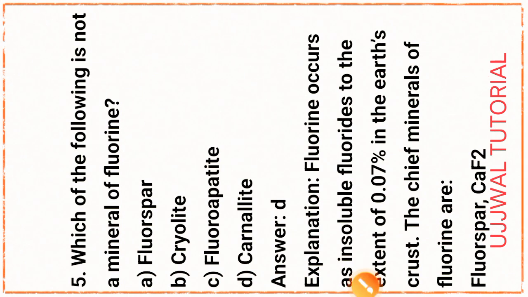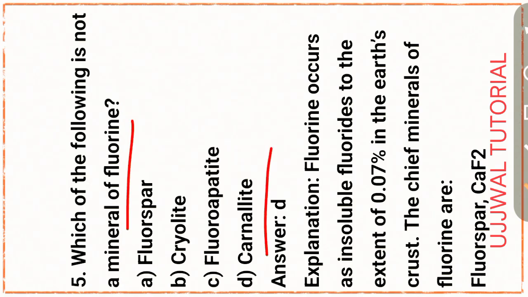Next question, question number 5. Which of the following is not a mineral of fluorine? The proper answer is option D, granite.